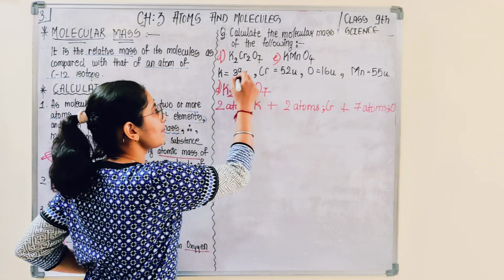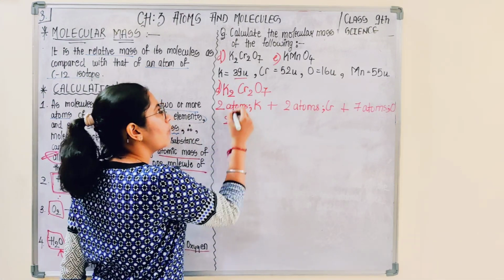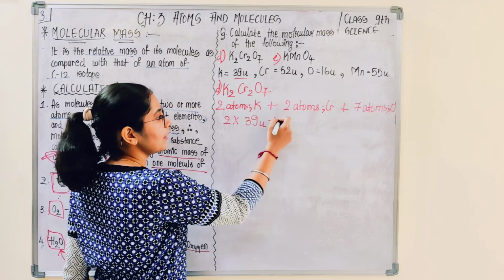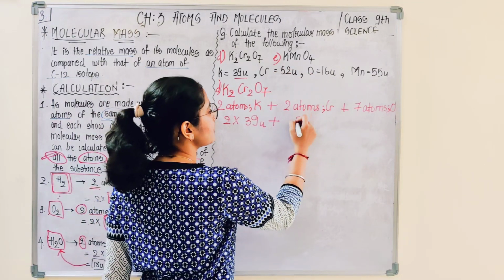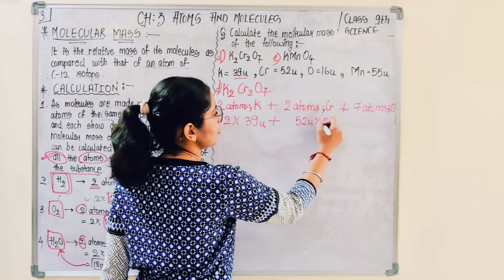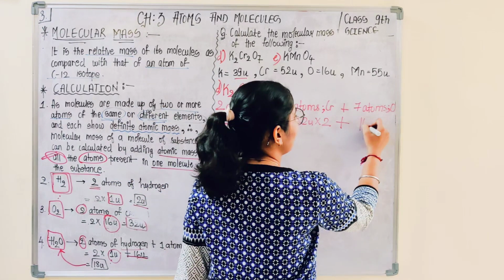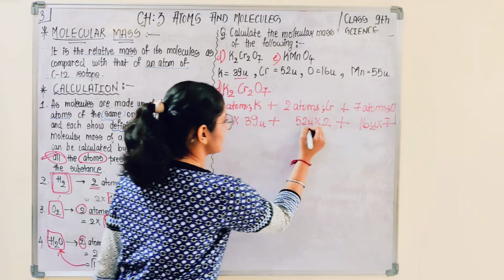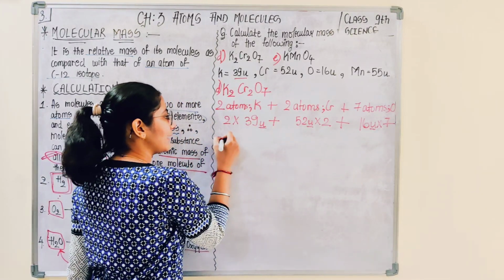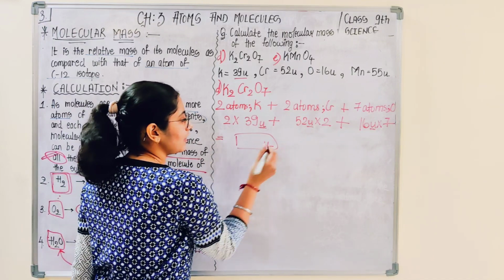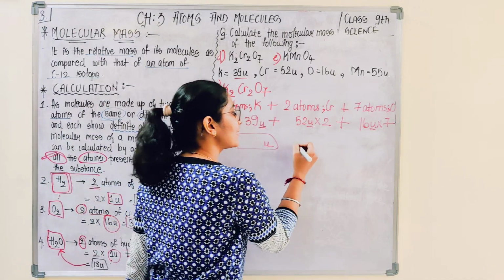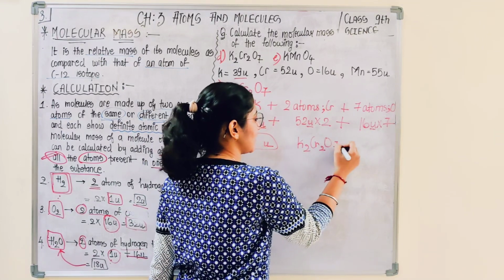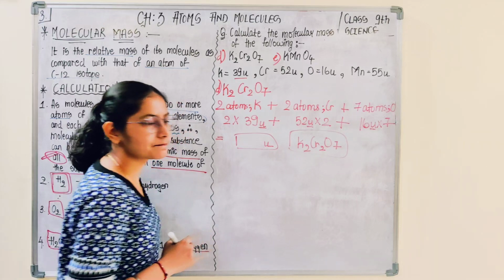Like for potassium the mass is 39U, 1 atom का 39U, तो 2 atom का 2 into 39, 1 atom of chromium is 52U, so 2 atom का into 2 कर दोगे। ऑक्सीजन के एक एटम का 16 होता है तो 7 एटम का 7 into 16U मास। कैलकुलेट करोगे you would be getting certain value in terms of unified mass. This would be the molecular mass of K2Cr2O7, that is potassium dichromate.